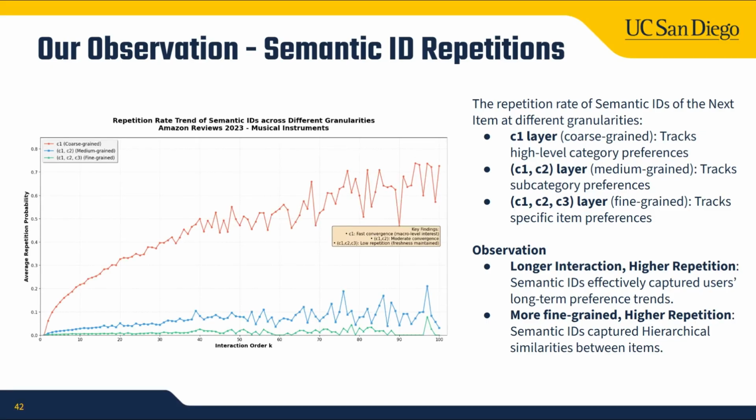While developing the pipeline, we also did some analysis. We analyzed the repetition rate for semantic IDs of the next item prediction at different fine-grained levels. The three lines in the graph represent three different levels of semantic representation. This visualization proves that first, semantic IDs effectively capture users' long-term preference trends, and second, semantic IDs capture hierarchical similarity between items. This basically tells us that the semantic ID is a really powerful representation for our items. Let's simply go over the code now.